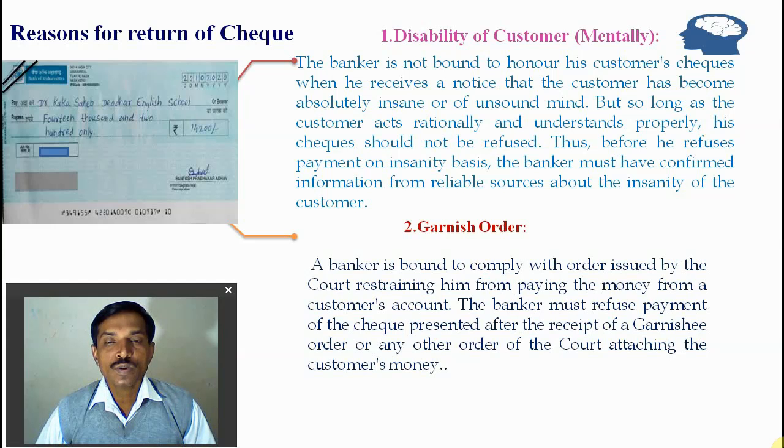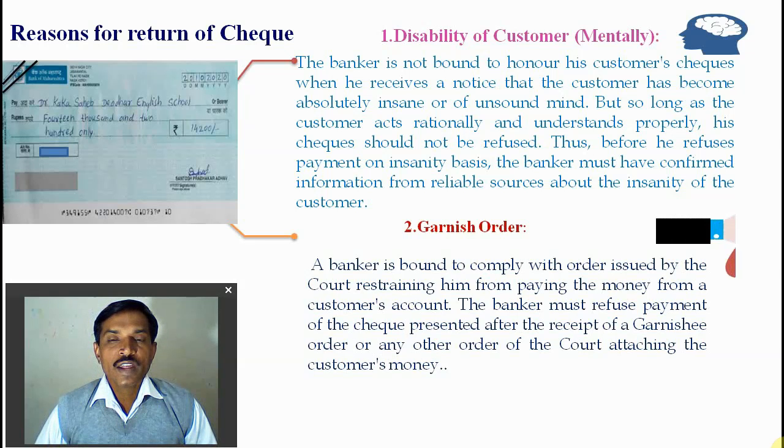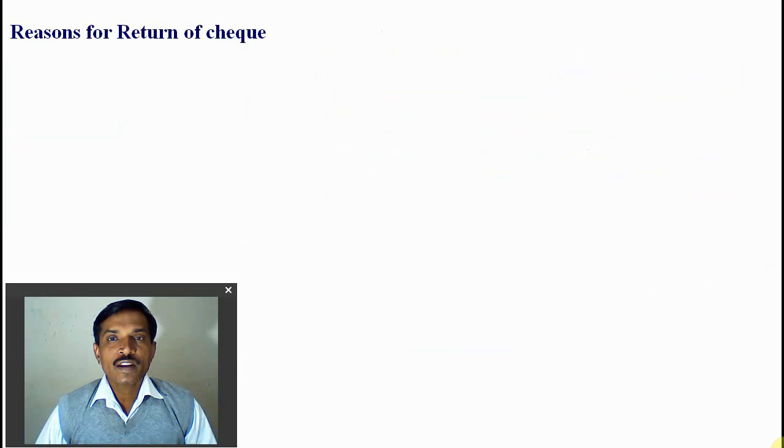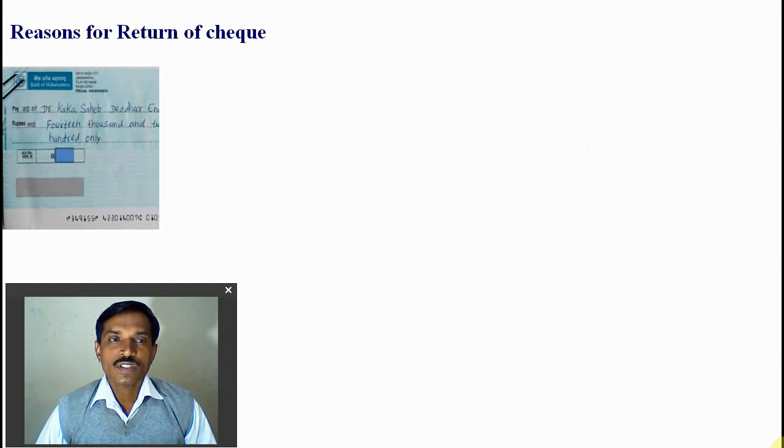This is the garnishee order, and at that time the banker is obliged not to pay the customer's check because of the High Court's order. So in the case of a garnishee order, the bank can refuse payment of the check.